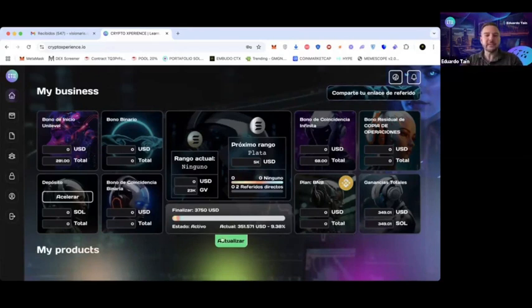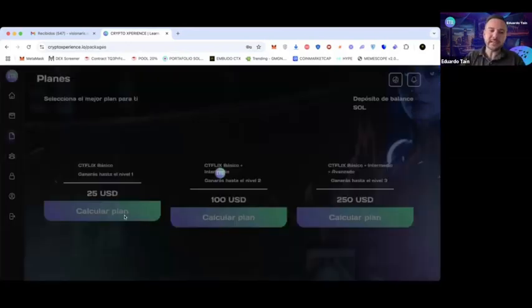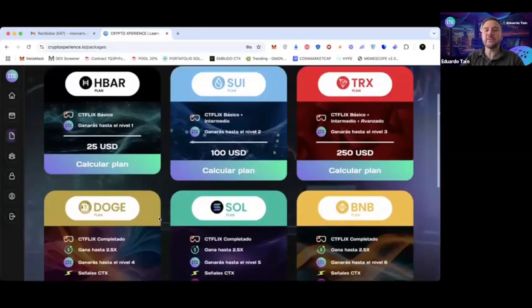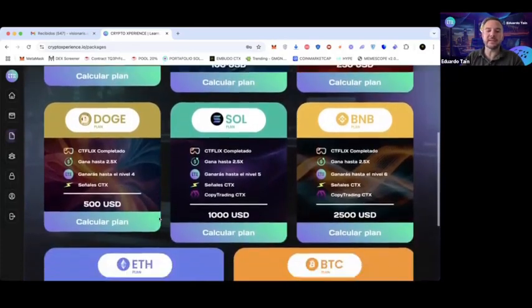Well, this would be a bit. If you want to upgrade, you simply click here on the update button and it will redirect you directly so you can make your corresponding upgrade.